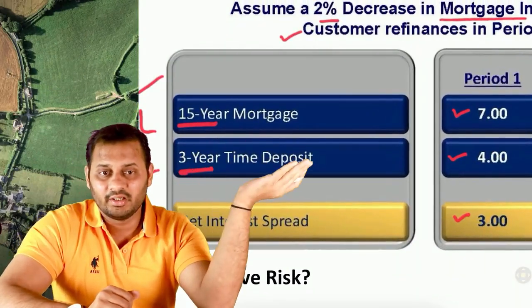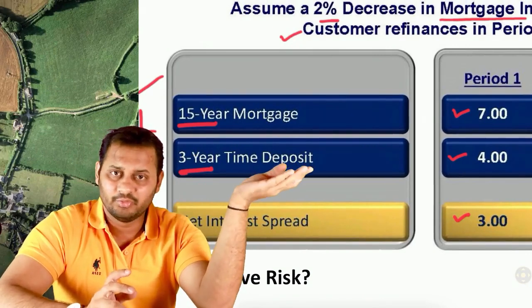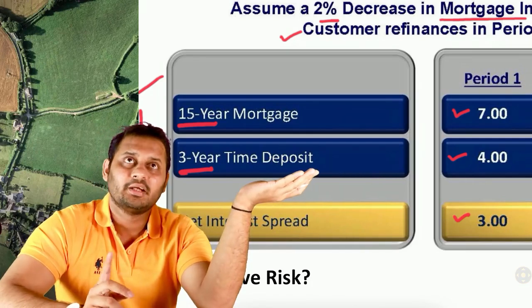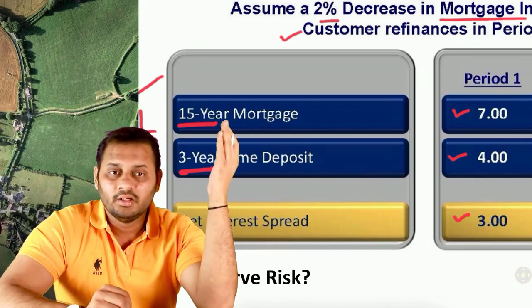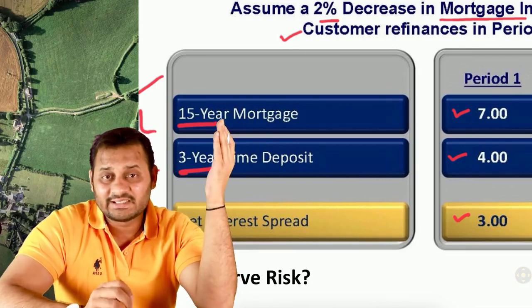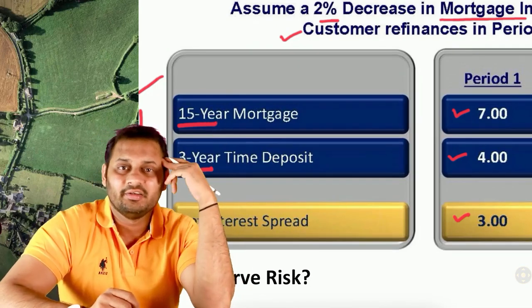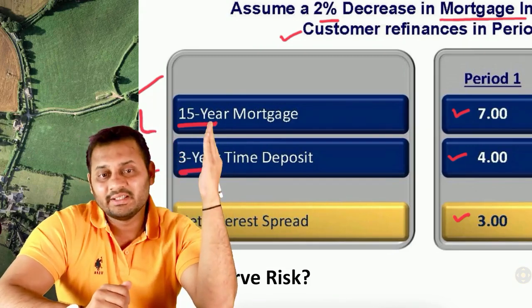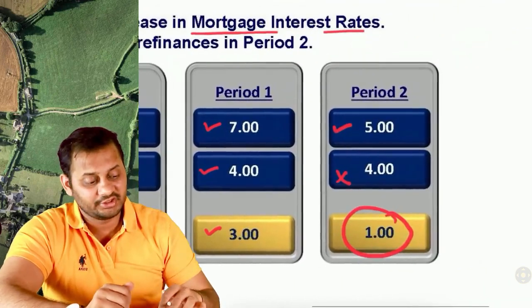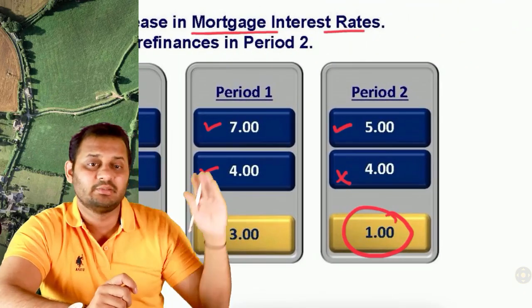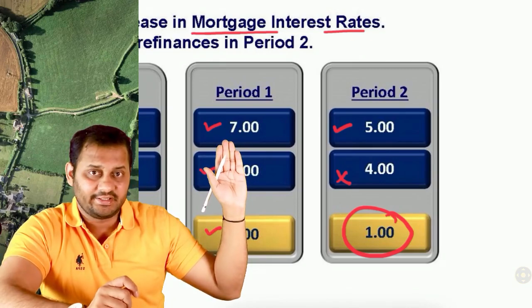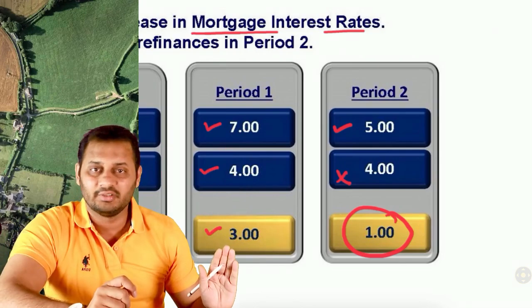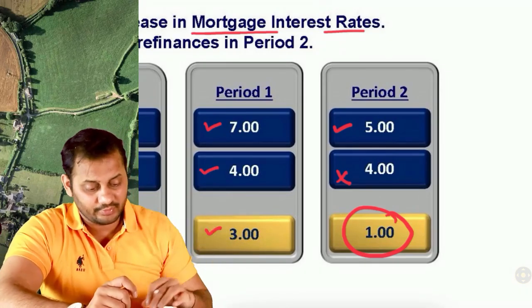But in this case, the bank will have to pay money, whatever it is, let's say 1 lakh rupees in both. So the bank will have to pay 1 lakh rupees after 3 years. In this case the bank will receive its 1 lakh rupees after 15 years. So there is a timing difference first of all. Next thing is, because the timing is different, the change in the interest rate will also be different. Let's say for example you are earning 7% right now on the 15-year mortgage and you are paying 4% on the liability. So net interest income is 3% or 3 rupees.